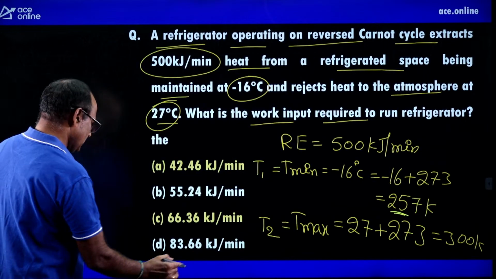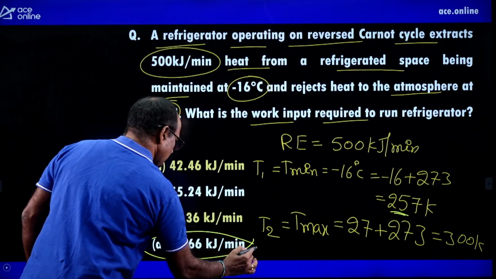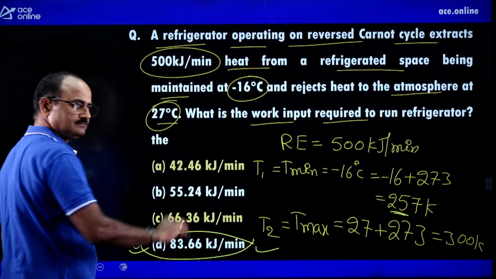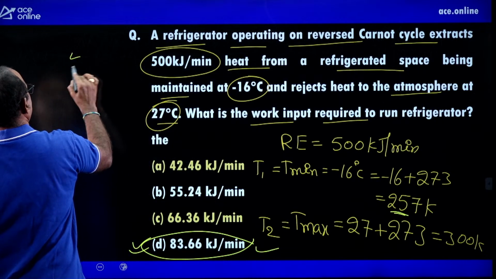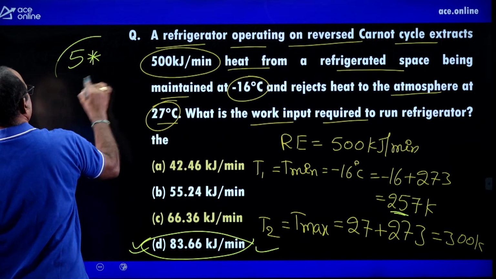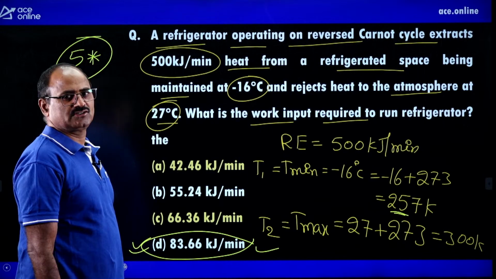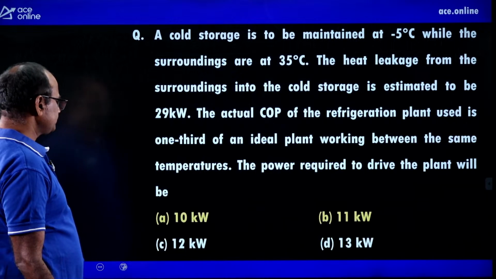Look at the option D. Option D is absolutely correct. Okay, it is also most expected question. I can say 5-star question. Here 5-star question means the most expected question. Okay, similarly look at the another important question.